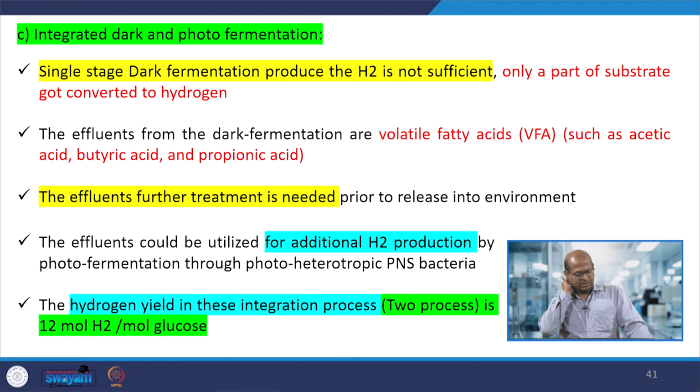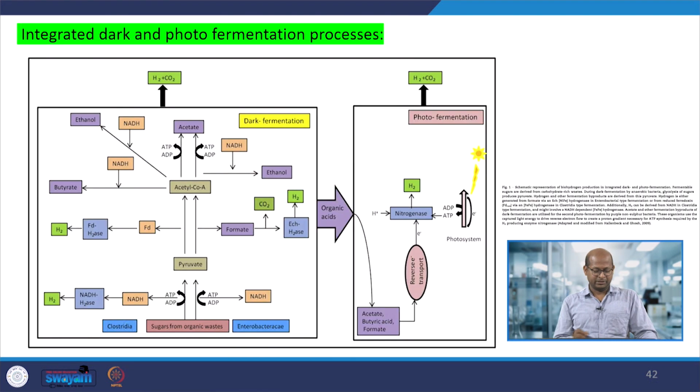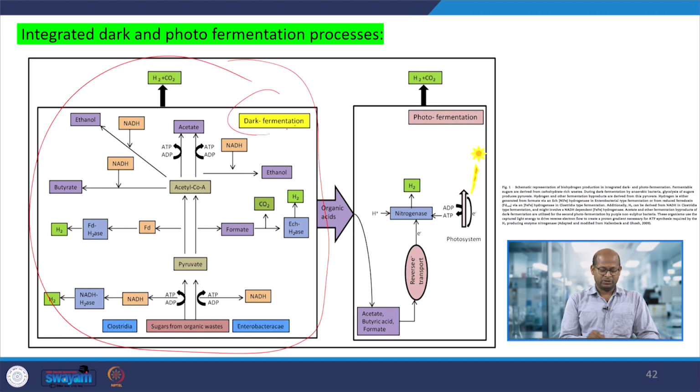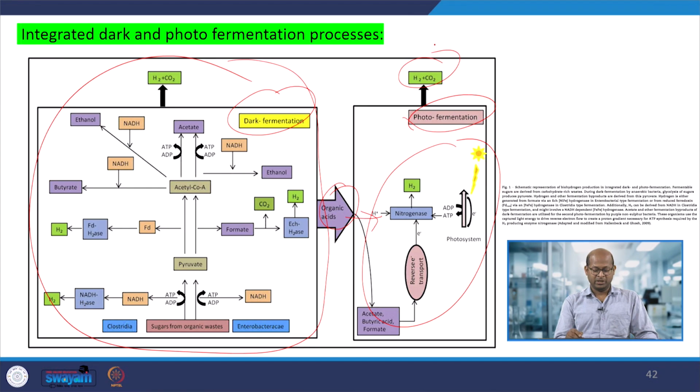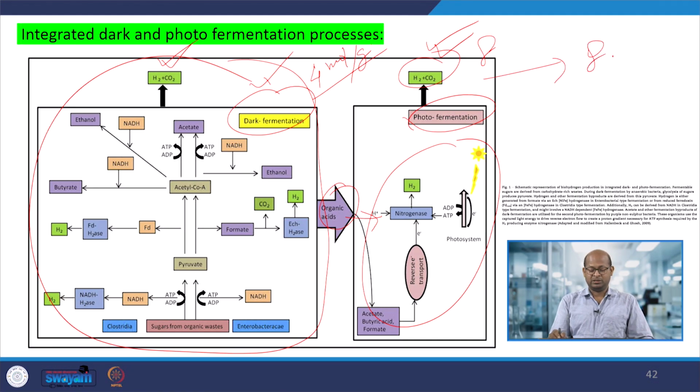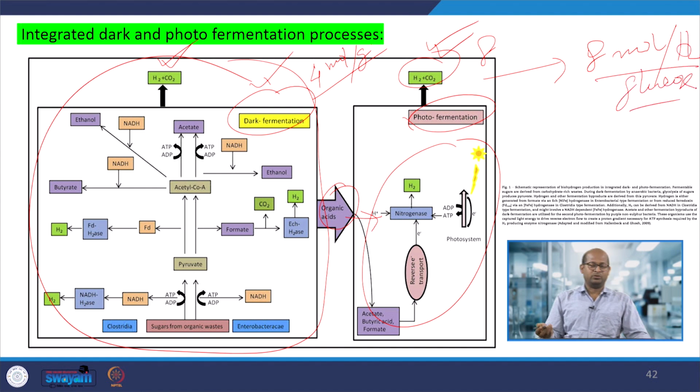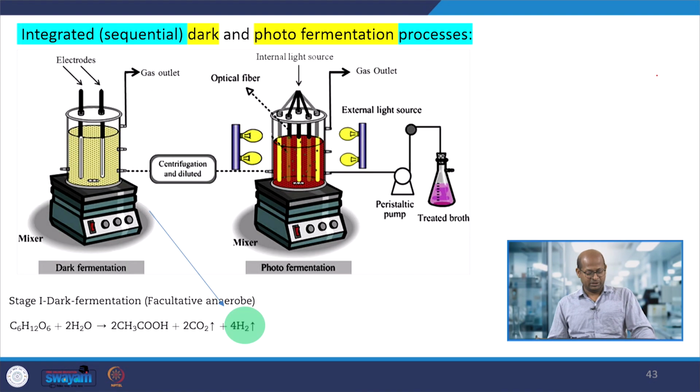Okay. So, this coupled or integrated process: this is the dark fermentation process. What are the organic effluents, the volatile fatty acids, that come would again be further converted in the photofermentation process, and by that way from both processes we are getting hydrogen and CO2. In dark fermentation, let us say we are getting 4 moles of hydrogen per mole of glucose. Here it is 8. So, when you couple both processes, we are getting 8 moles of hydrogen per mole of glucose. If glucose is the substrate, by that way you can enhance it to a total of 12 moles of hydrogen for this particular process.